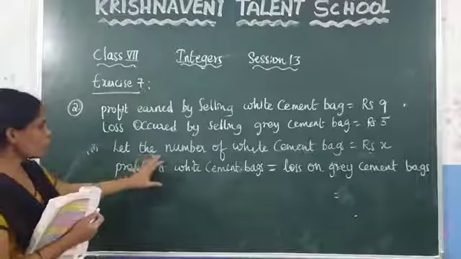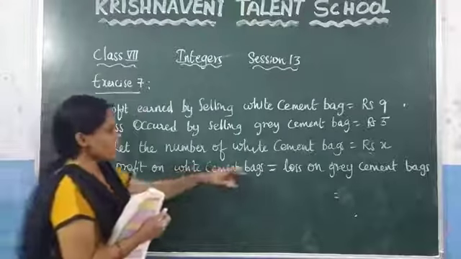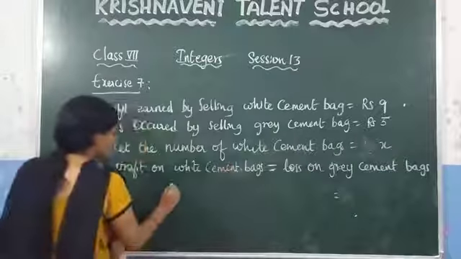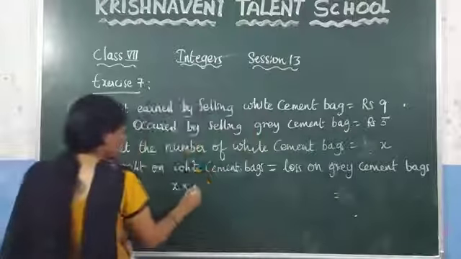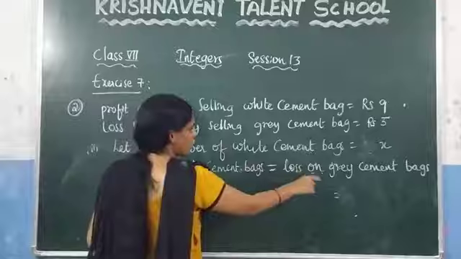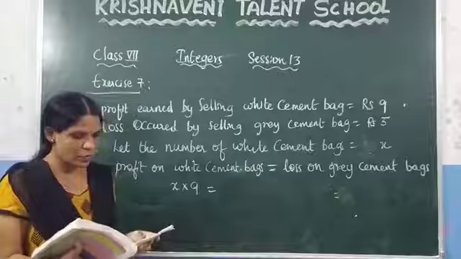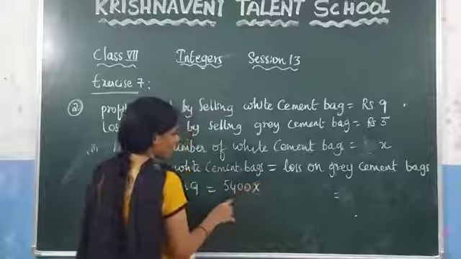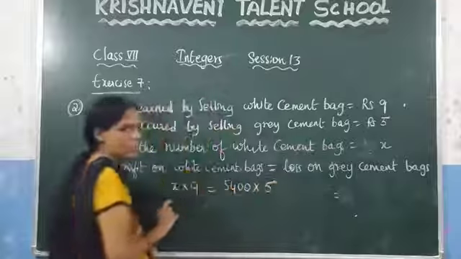Now you need to calculate the profit of white cement bags. How many bags has the company sold? We don't know. We considered those bags as X. So here X into how much profit they got per bag, which is 9. So X into 9 is the total profit. Now which is equal to the loss on the grey cement bags. In the question they have given the number of bags sold: 5,400 bags, and for each grey cement bag, how much loss are they getting? 5 rupees. So you need to multiply with 5.